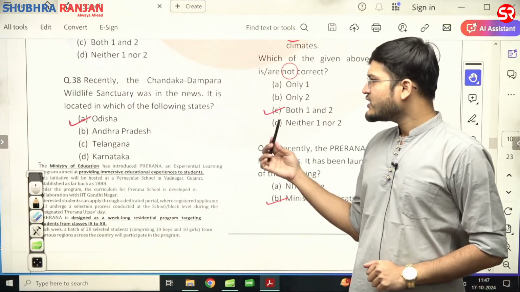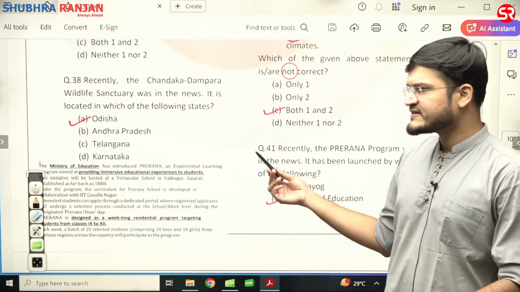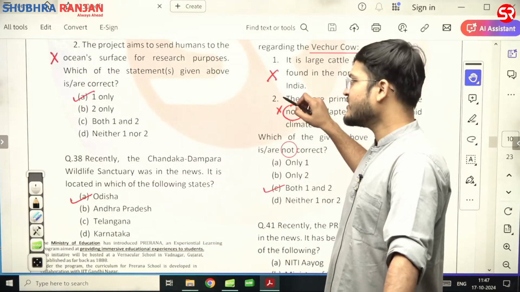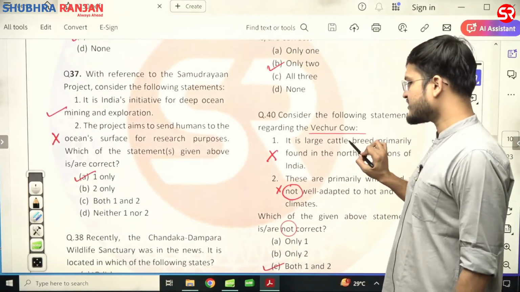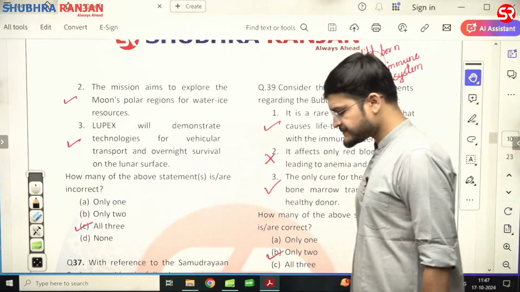Recently, Chandaka Dampara Wildlife Sanctuary was in the news. It is located in which of the following state? We all know that Odisha. Now the Odisha paper is also happening, so Odisha is the most expected answer also. Chandaka Dampara Wildlife Sanctuary is found in Odisha. Now let us see question number 39.